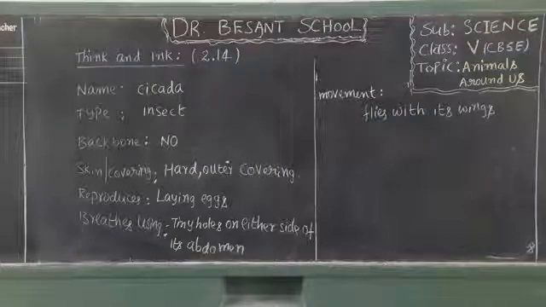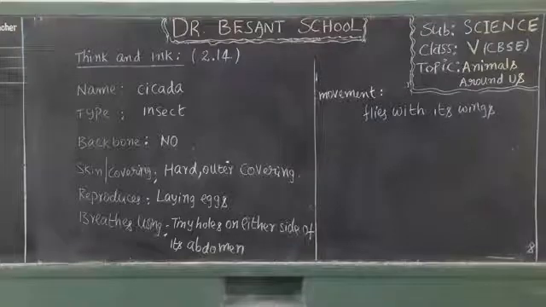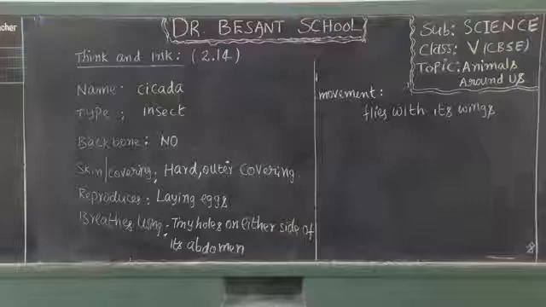The name of the animal is cicada and its type is insect, and it has no backbone. For skin or covering, it has a hard outer covering. How does it reproduce? It reproduces by laying eggs, isn't it? And you can see it breathes using tiny holes present on either side of its abdomen. Also you can note its movement: it flies with the help of its wings. And we have one more animal left in this ending portion, that is the Atlantic puffin.